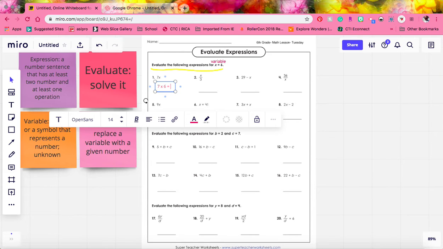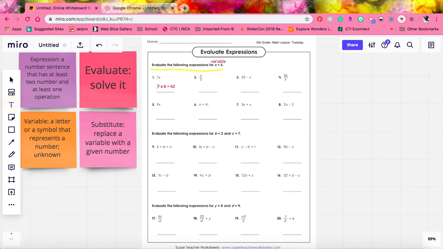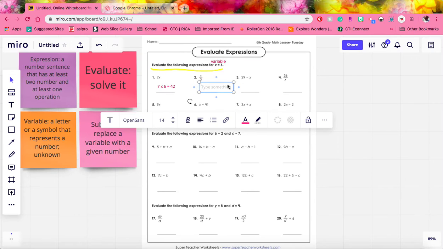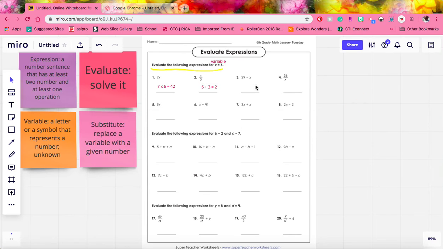And then we can evaluate. 7 times 6 equals 42. Then we have number 2, x over 3, or x divided by 3. If we plug that in, we have 6 divided by 3. Then we can evaluate, or solve, and that would equal 2.